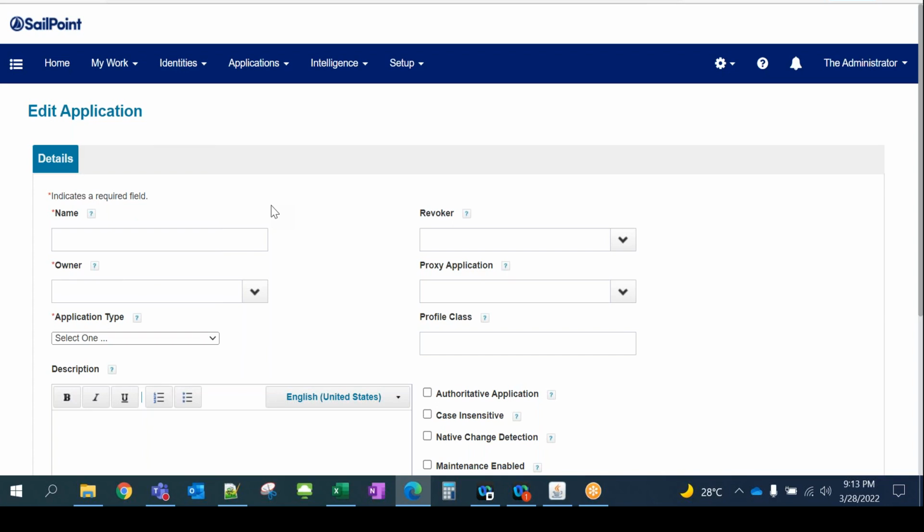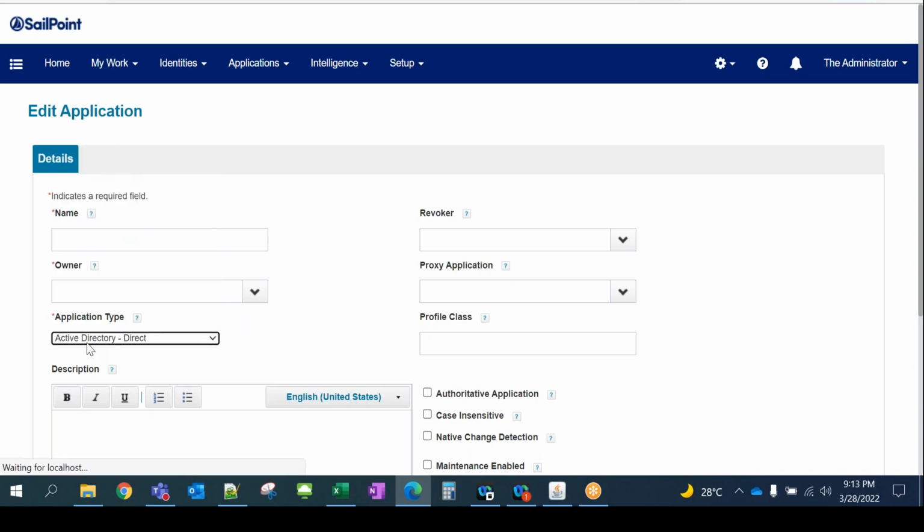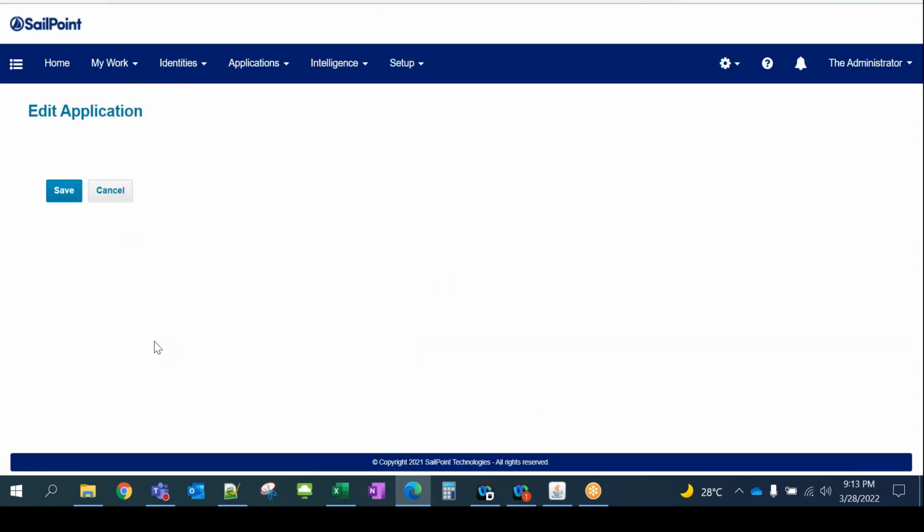Once everything is added in SailPoint, it should replicate into AD directly. That's a straightforward thing. So ServiceNow data will come to SailPoint, and from SailPoint, when we talk about Active Directory, it's a direct provisioning only. So we're going to use the Active Directory direct connector here.